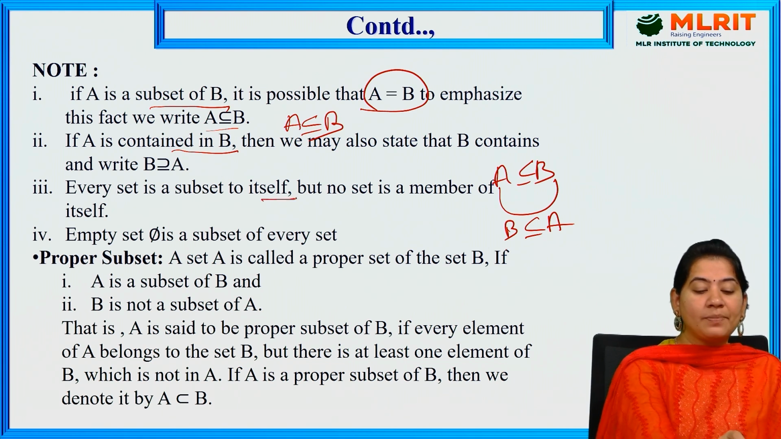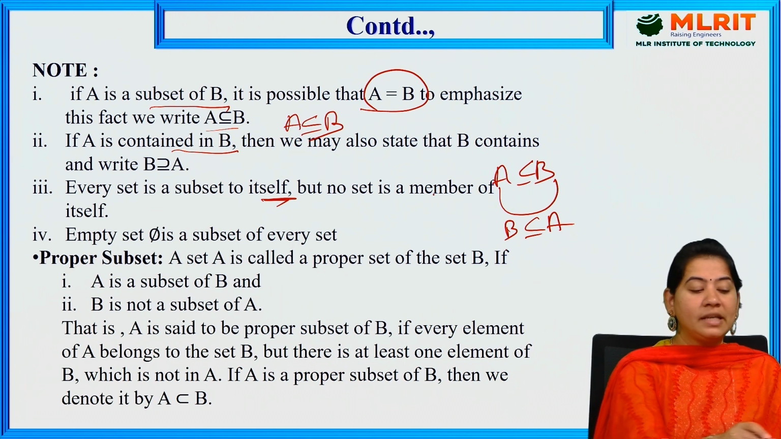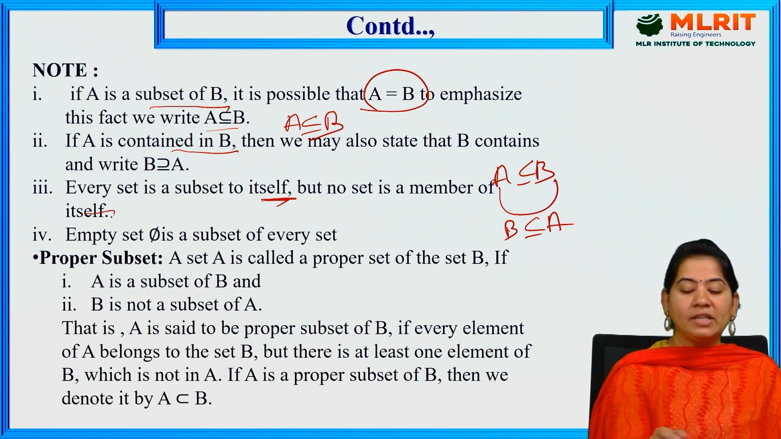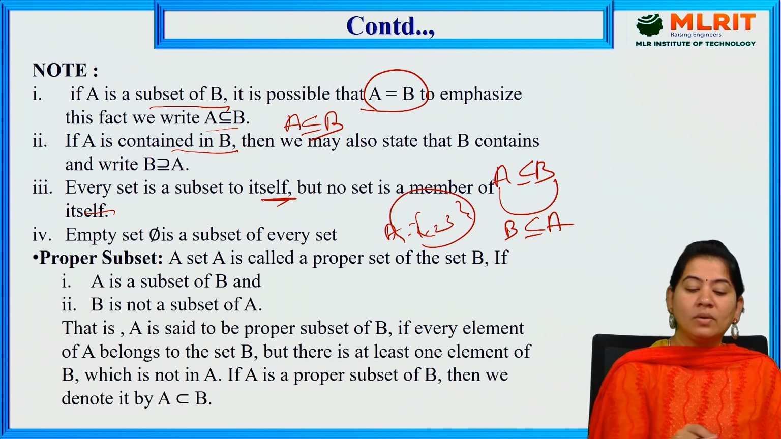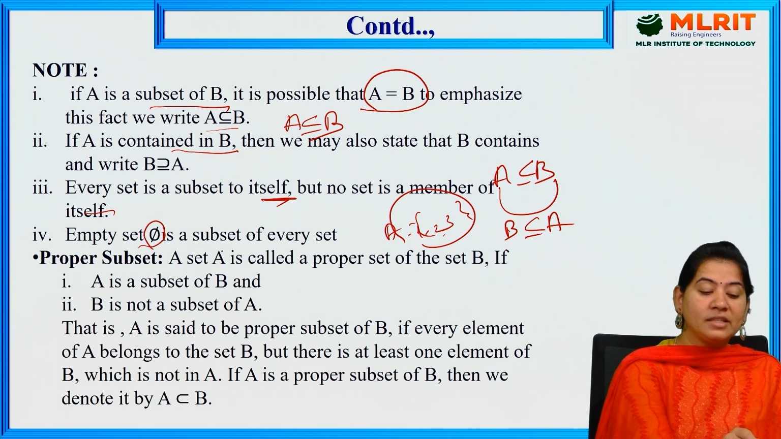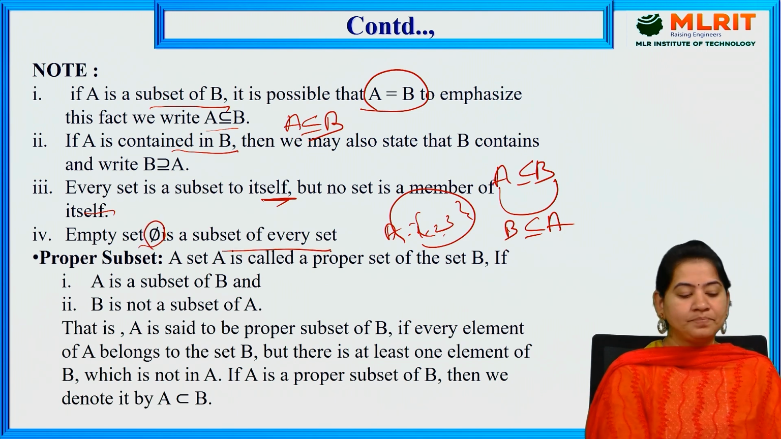Every set is a subset of itself, but no set is a member of itself. So you can consider any set, whatever elements you have, every set is a subset of itself. The empty set is always a subset of every set. And we have the next concept, proper subset.